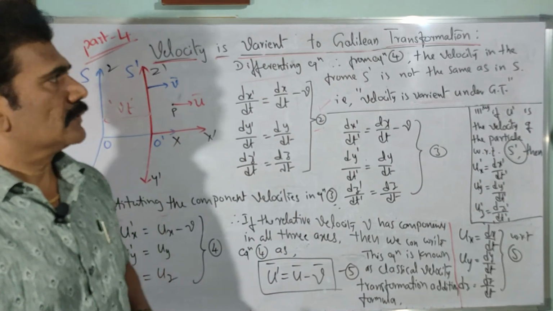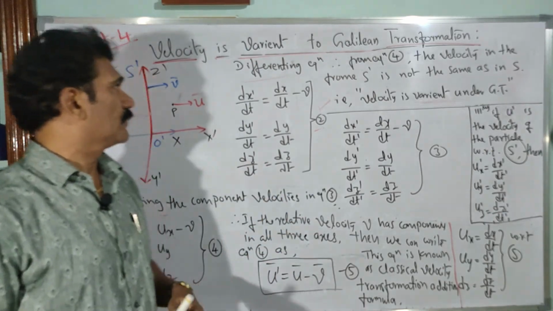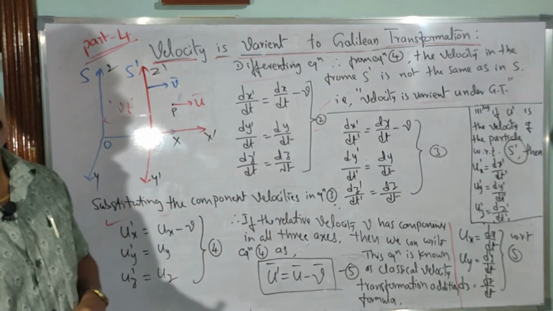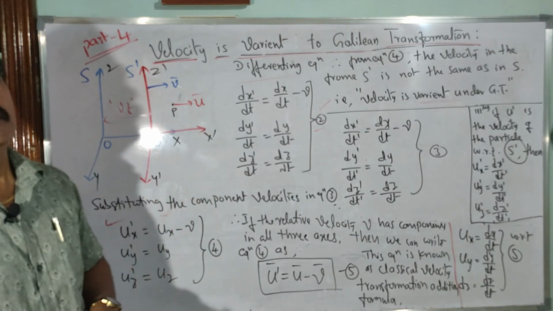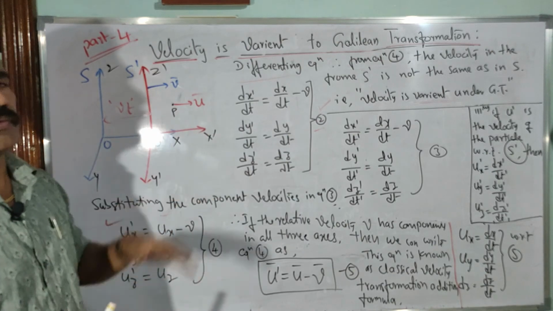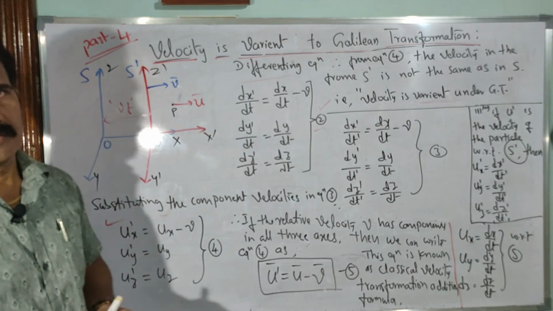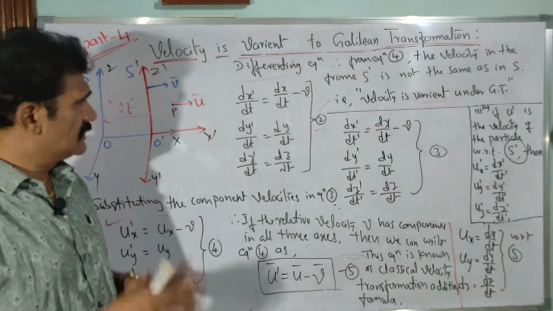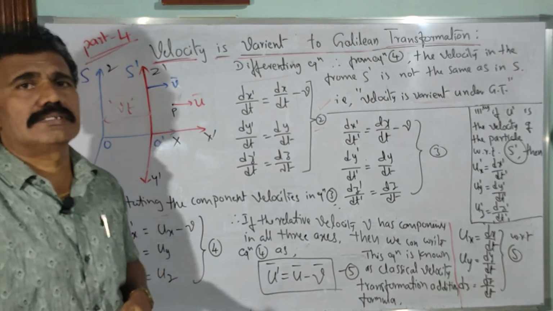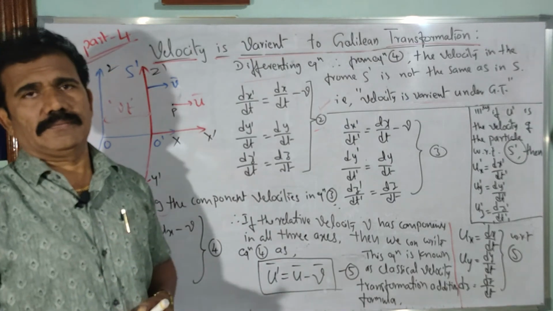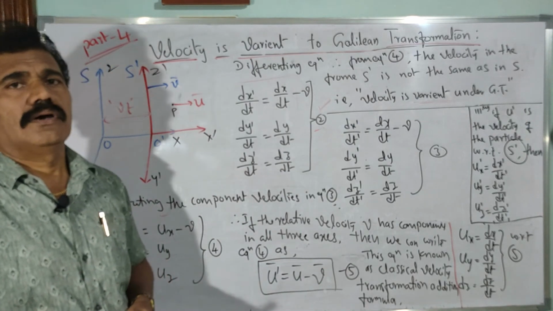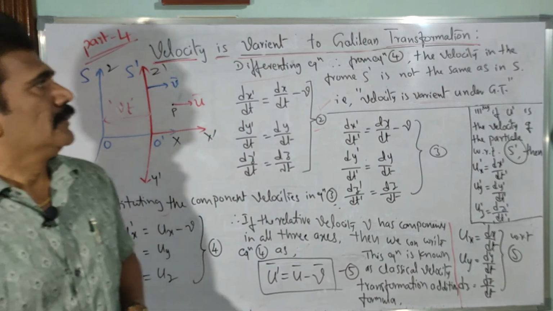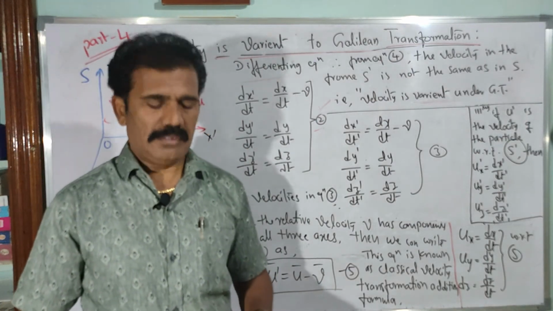See you in the next class, where we will see how the acceleration of the same particle is measured in different frames of reference, whether it is the same or different. If it is the same, again we can say it is invariant. If it is different with respect to different frames of reference, then it is a variant quantity. So next class I will discuss how the acceleration is measured with respect to two frames of reference. Okay, see you then. See you in the next video then.